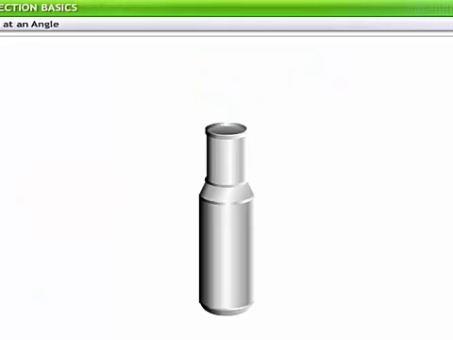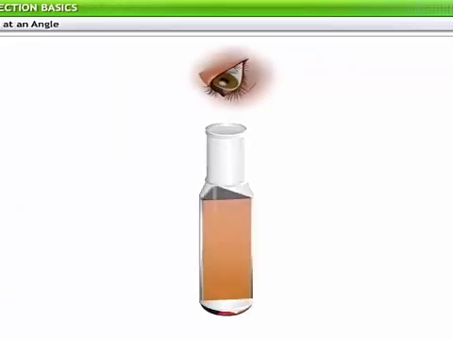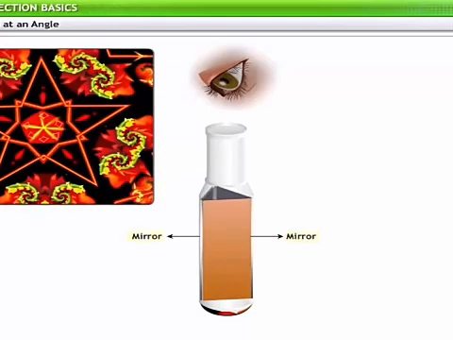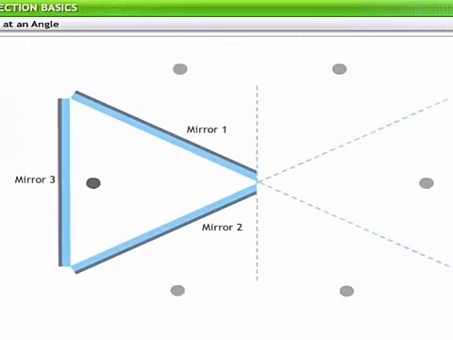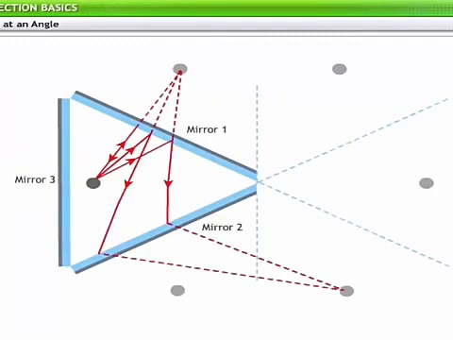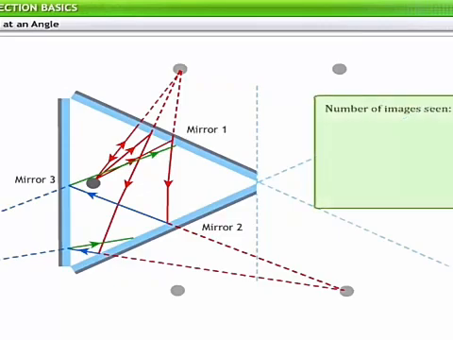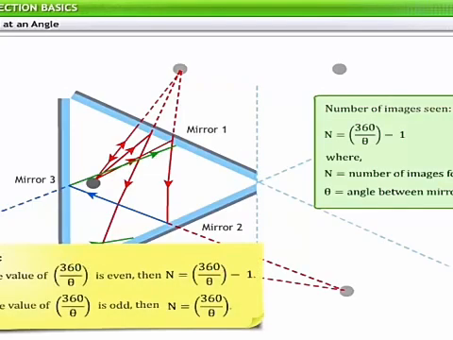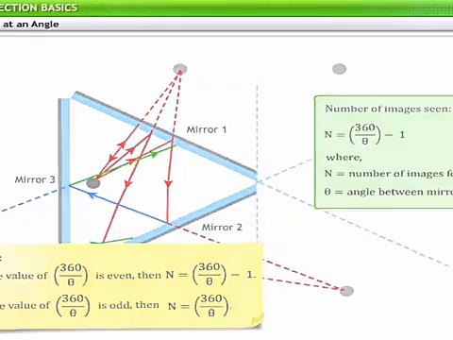Have you ever wondered about how images are formed in a kaleidoscope? A kaleidoscope uses 3 mirrors placed at an angle to produce multiple images. When mirrors are placed at an angle, the reflected ray from the first mirror is incident on the second mirror. The second mirror, in turn, reflects it back to mirror 3. Thus, multiple images of the object are formed. The number of images seen in such an arrangement can be calculated using the formula N is equal to 360 divided by theta, minus 1.